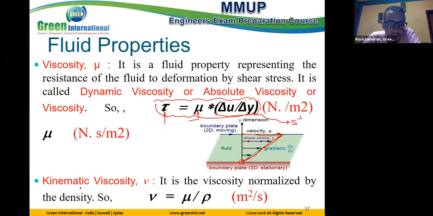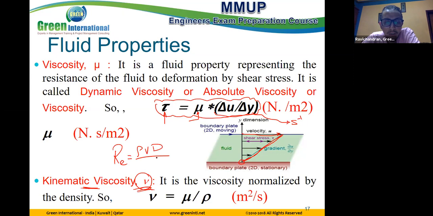Kinematic viscosity. What is kinematic viscosity? The symbol is nu, not mu. Nu is kinematic viscosity and comes in the exam a lot. For example, the Reynolds number. The famous equation for Reynolds number is rho Vd over mu, correct?